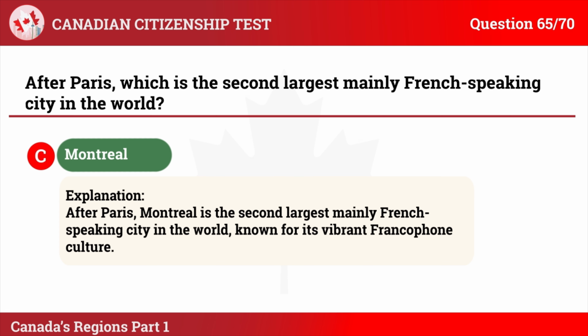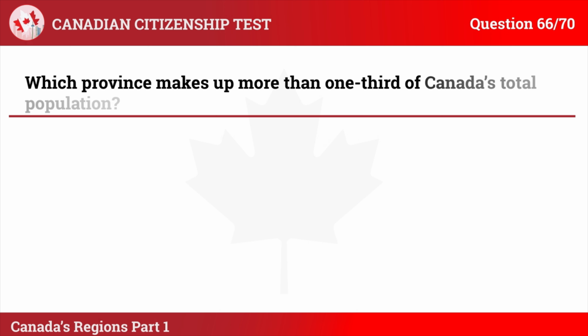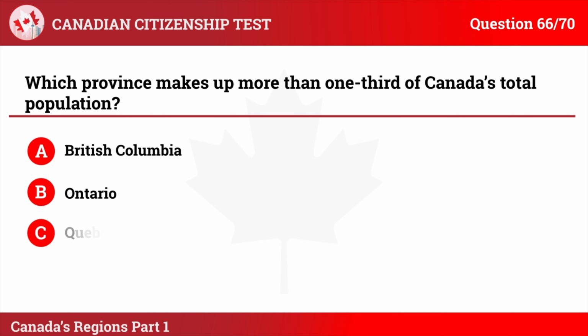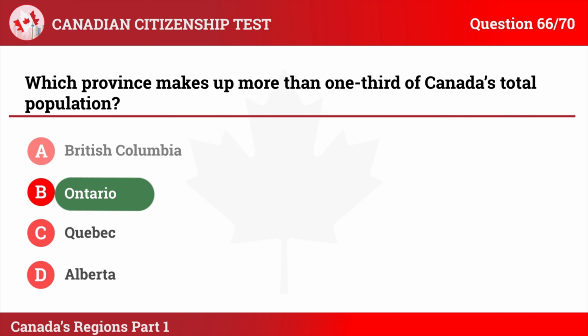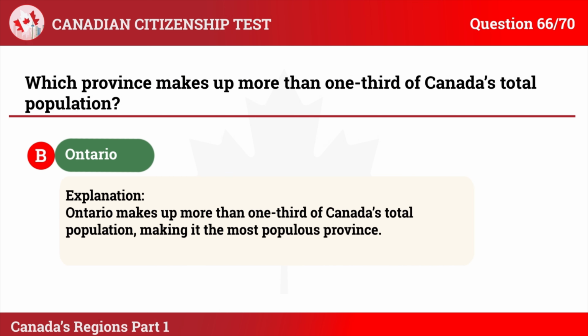Question 66. Which province makes up more than one-third of Canada's total population? A. British Columbia. B. Ontario. C. Quebec. D. Alberta. The correct answer is B. Ontario. Explanation: Ontario makes up more than one-third of Canada's total population, making it the most populous province.